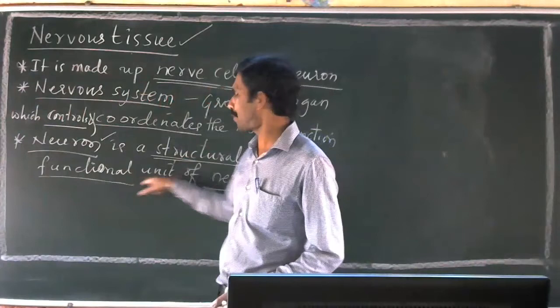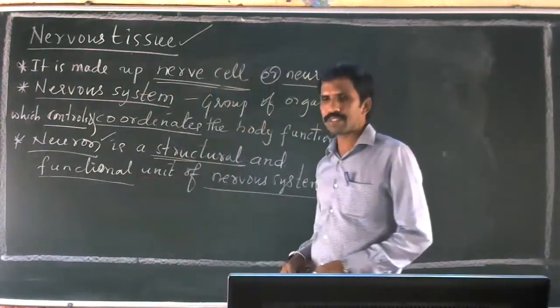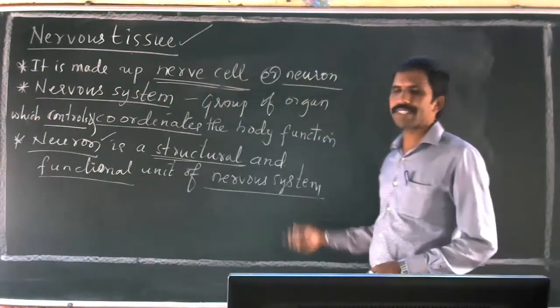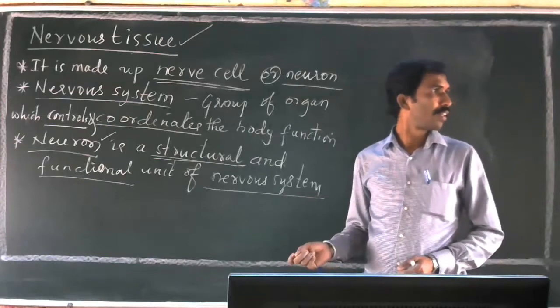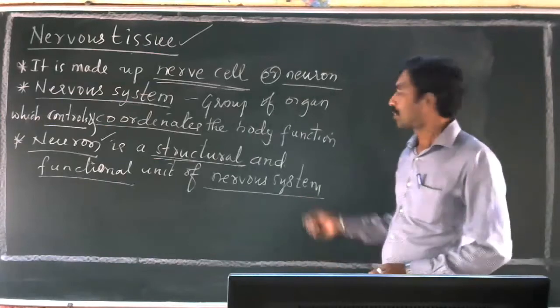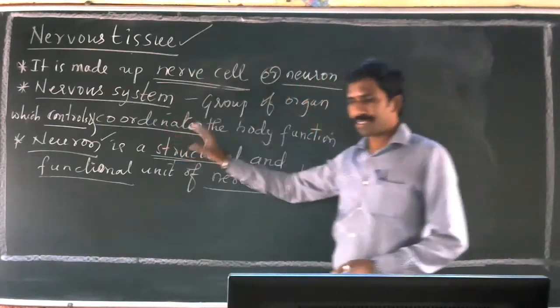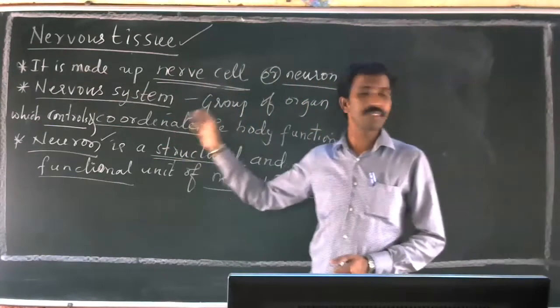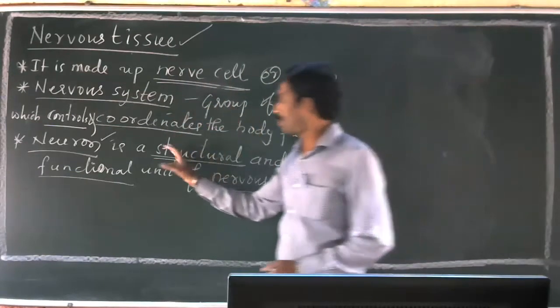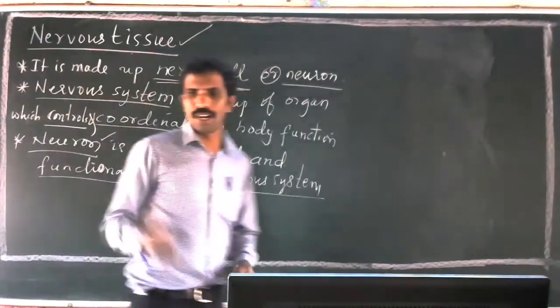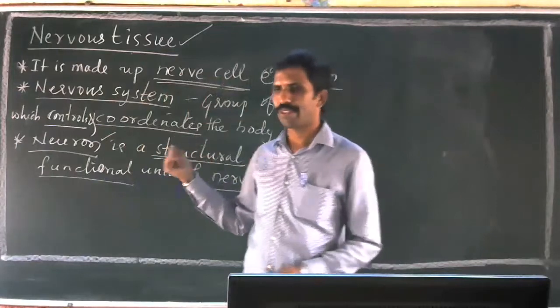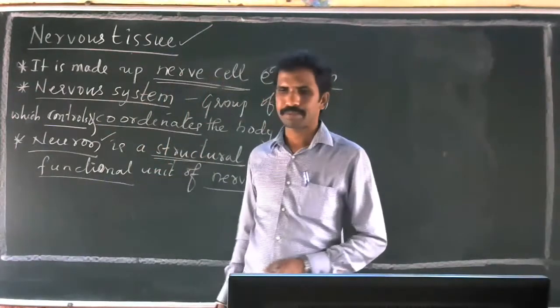That's why it is the functional unit of the nervous tissue or system. So this is about the nervous tissue. See, listen. We'll see how the nervous tissue actually looks. Write it down. Those who have not written it, write it down.